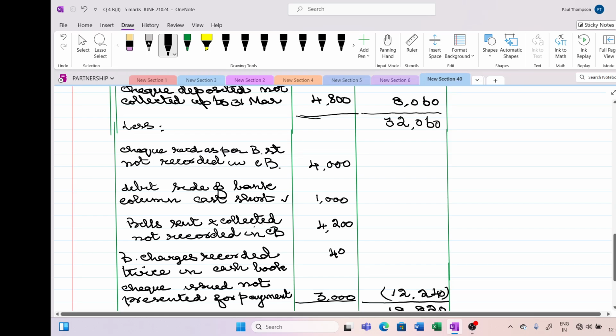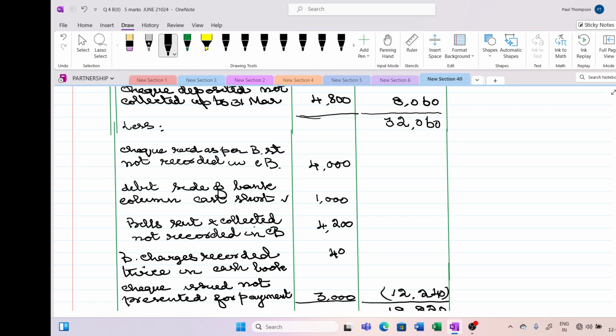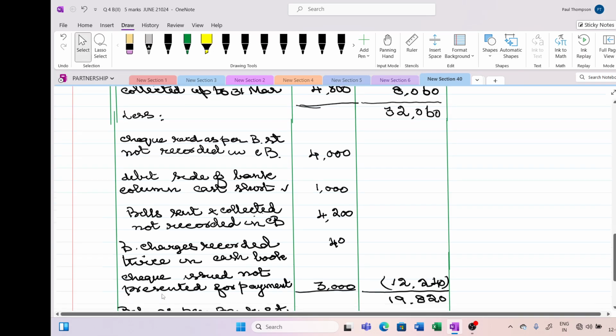Bank has done this also like direct collection. Against the bills, this amount is collected by the bank, whereas we forgot to record it. So this will also reduce our overdraft. Bank charges we have done twice, but bank will not do it twice. So the 40 rupees will also get reduced in the overdraft.